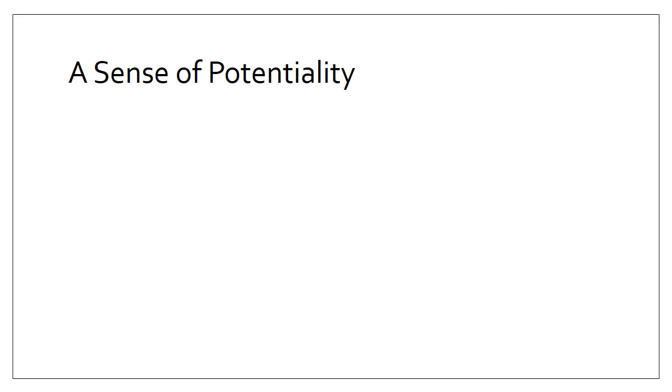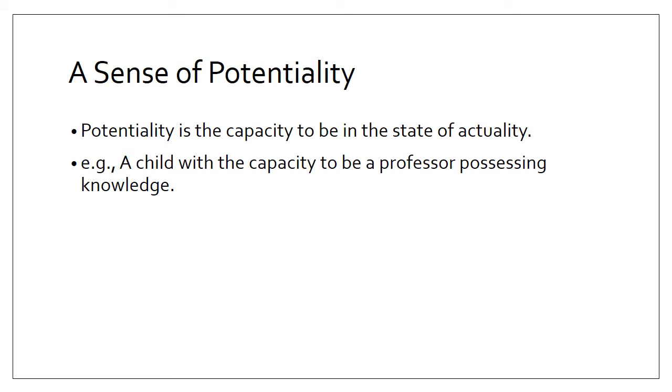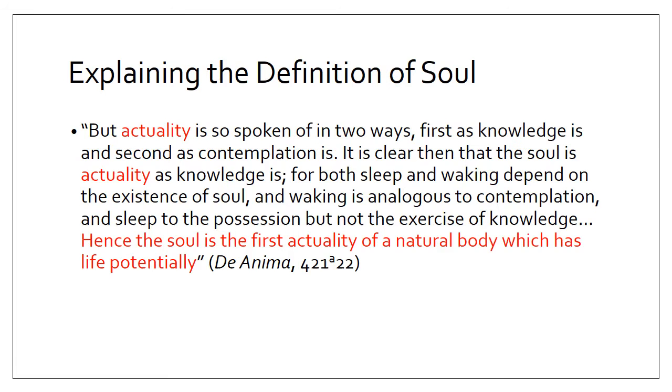One sense of potentiality is defined in terms of actuality. In this sense, potentiality is the capacity or the power to be in a certain state of actuality. For example, a child has the capacity to grow up and be a professor with certain knowledge. We can say the child has the potentiality to be a professor possessing knowledge.